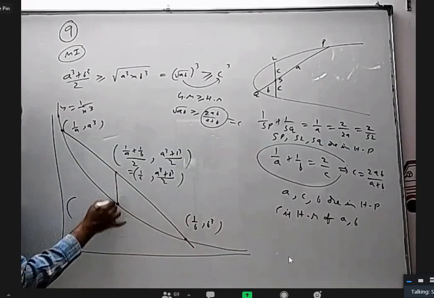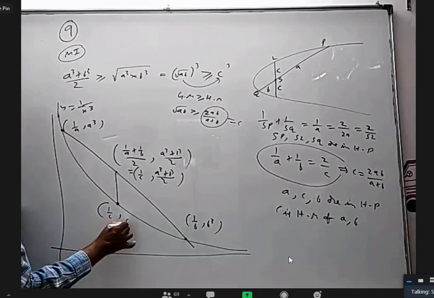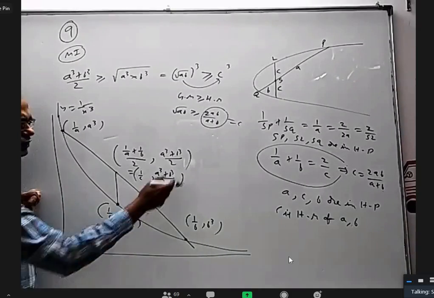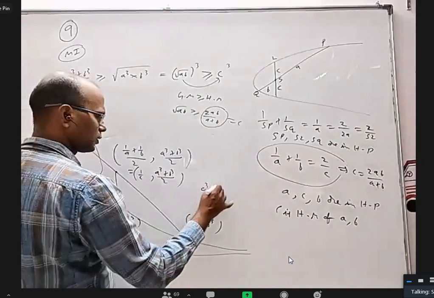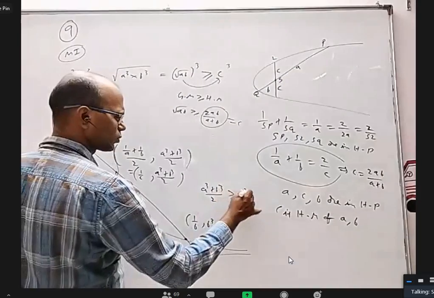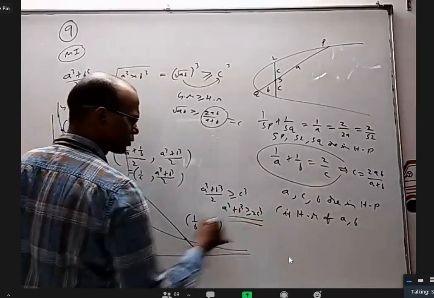If this is 1 by c, straight below that, this point will be 1 by c comma c cube. You can easily see in the figure this y coordinate is greater than this. So a cube plus b cube by 2 is greater than or equal to c cube. A cube plus b cube is greater than or equal to 2c cube.